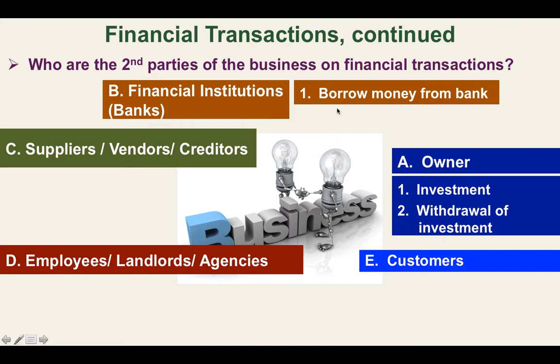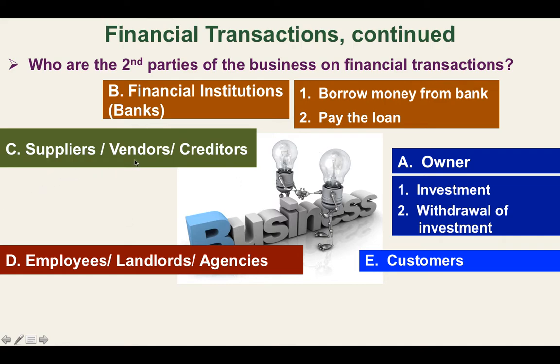And then if we borrow money from bank, then of course we have to pay what we have borrowed. We have to pay the loan. Okay. So the two transactions with financial institutions or banks is we borrow money from bank and then we pay what we have borrowed. Okay.